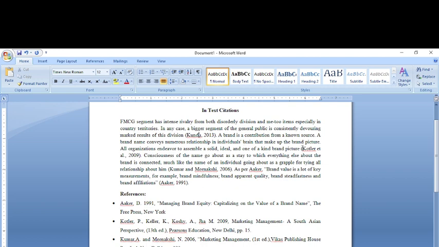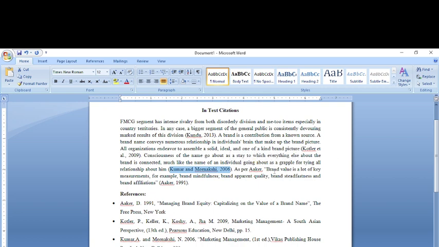Again, I took another line, that a brand is a contribution from a known source and has numerous relationships. This thought is given by Kotler et al. Now I've used the term et al., which means there are more than two authors. For the third thought, consciousness of the name goes about as a stay to everything in brand, that is given by Kumar and Meenakshi. Here we had two authors, so I've used the term and. For a single author I've simply quoted the surname of the author, and for more than two authors I've used et al.